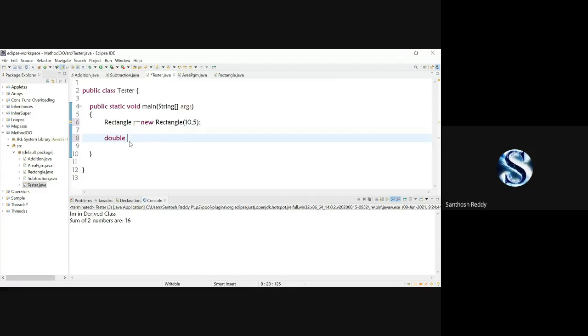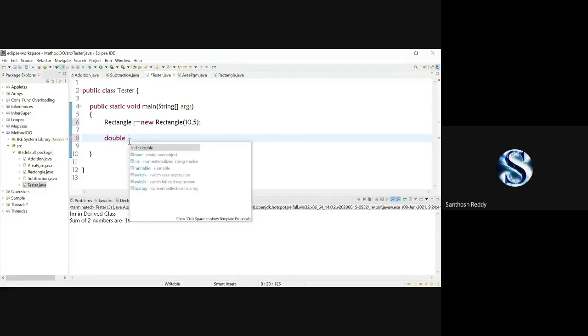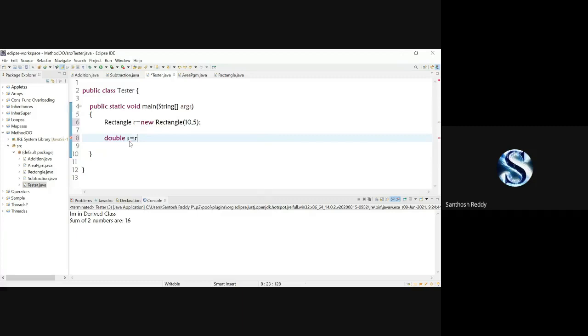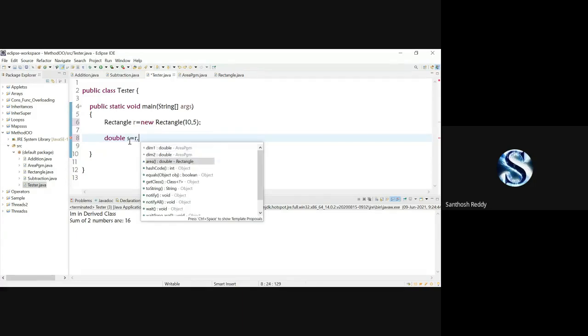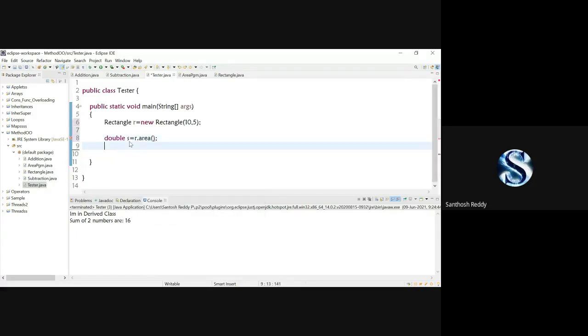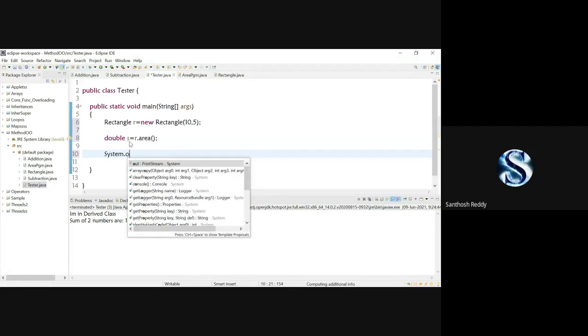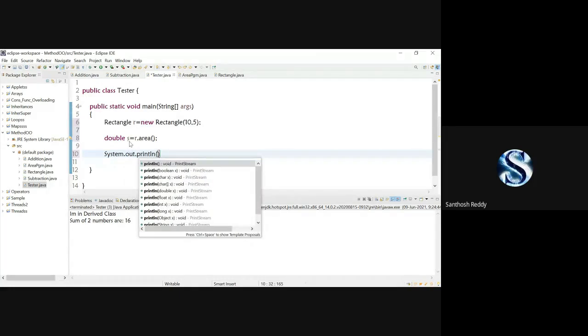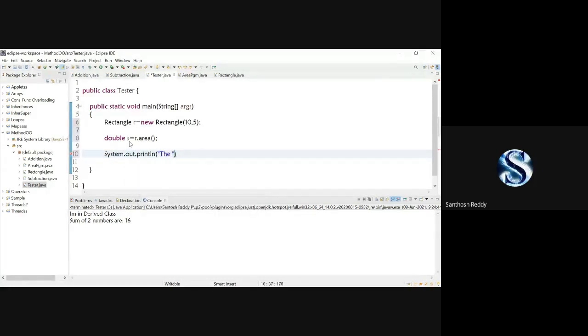So what I'll do here, double s is equal to r dot area. I'm going to call a method called area. I'll give a semicolon. Now system dot out dot println, area equal to plus s, and I'll give a semicolon. Save the code. That's it.